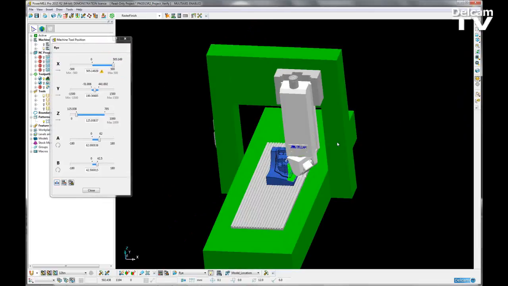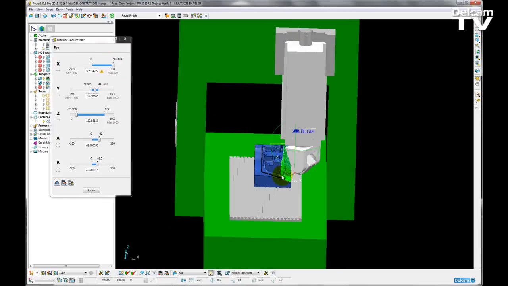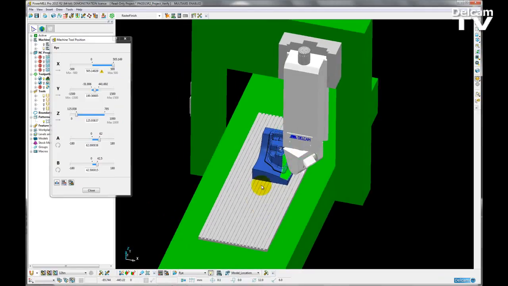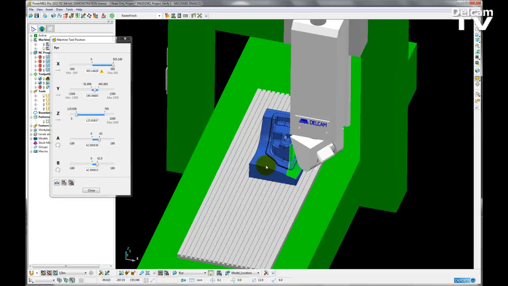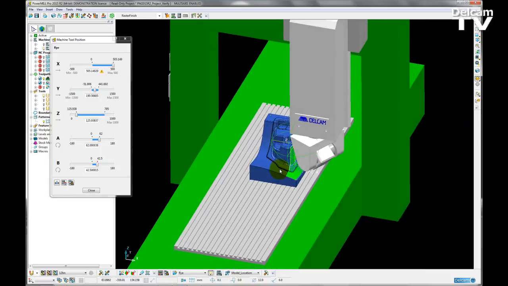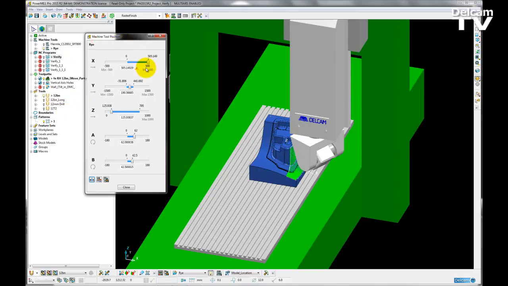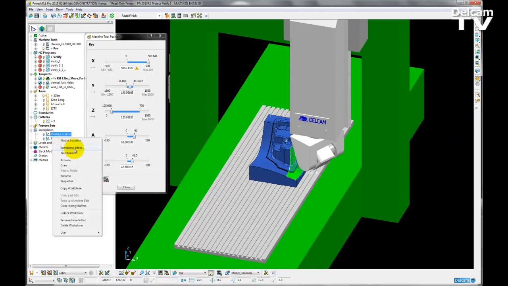So for this particular model, I can see that I can just reposition it on the table of my machine tool, and then hopefully the machine tool will be able to reach its limits then. So to reposition it, all I have to do is to alter the work plane which the model sits on. So the work plane is model location.